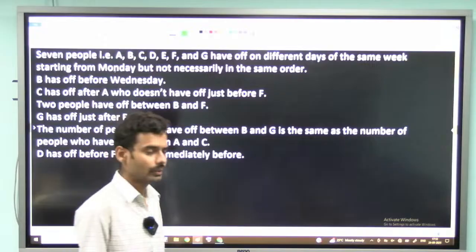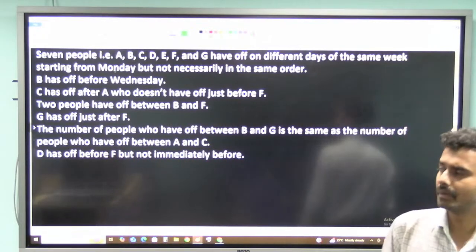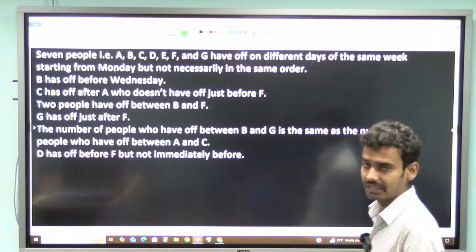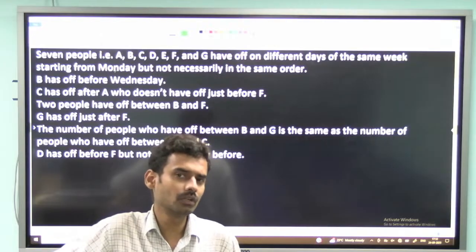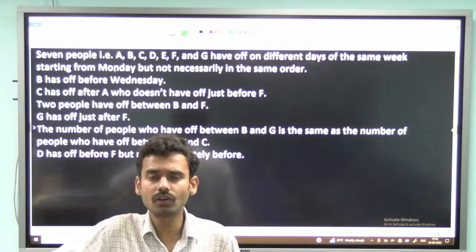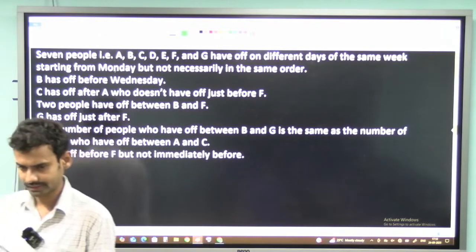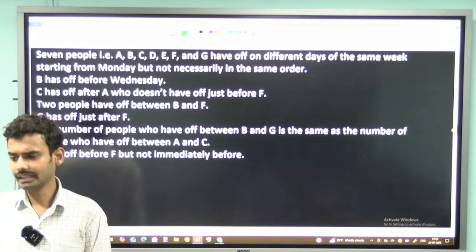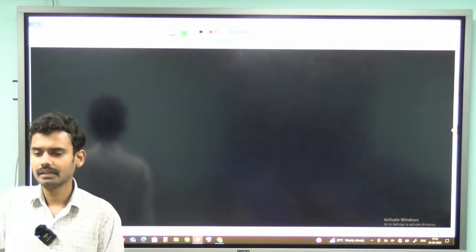After this, certain questions will be given. How many people are having the off after G? How many people are having the off between A and G? So like this, certain questions will be given. Most probably we will be having 4 to 5 questions on each puzzle. So we need to answer the questions according to the finalized arrangement. So let me see how to solve this. Step 1 is to form the base. So how to form the base now? Create the base.